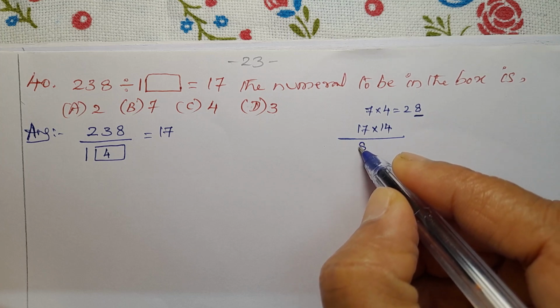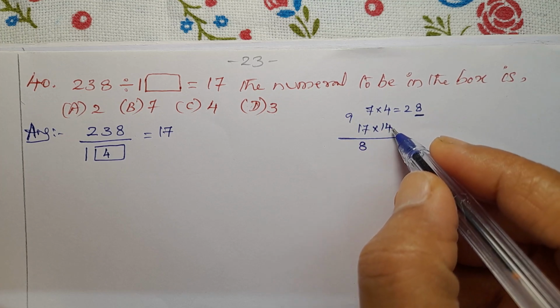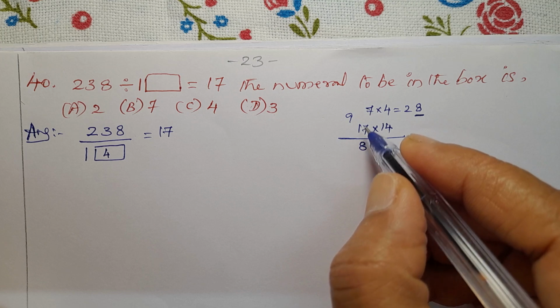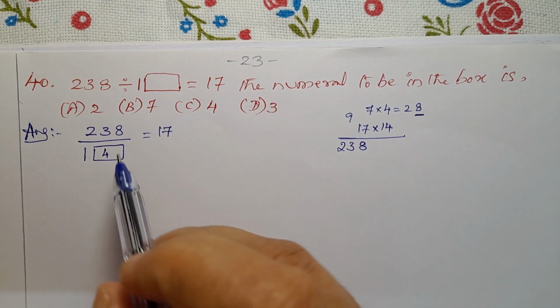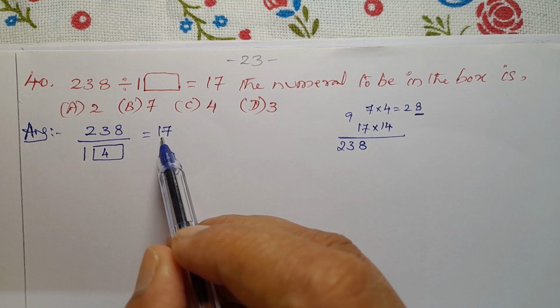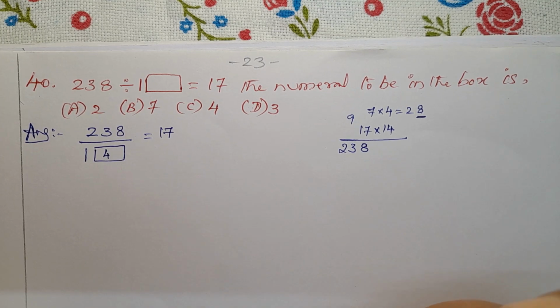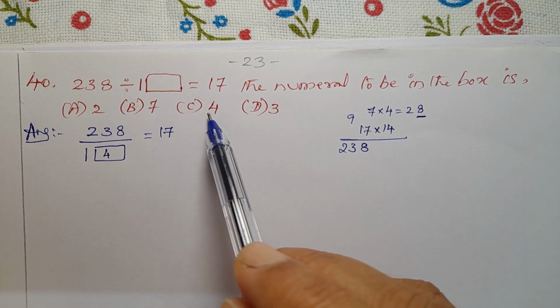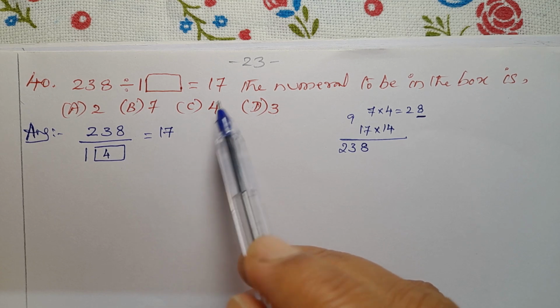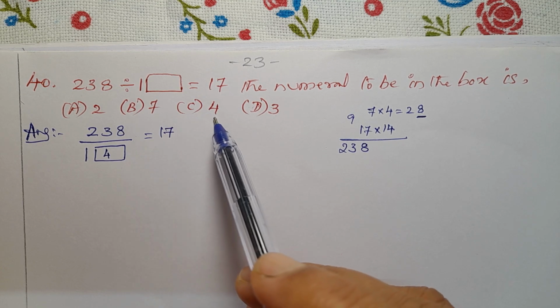So 8, 9 carry. 14 1s are 14. 14 plus 9 is 23. So 238. So 14 into 17 is 238. So the numeral to be in the box is 4. Okay. So option C is the correct answer.